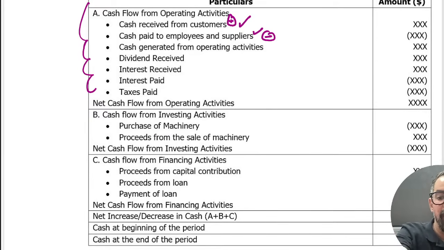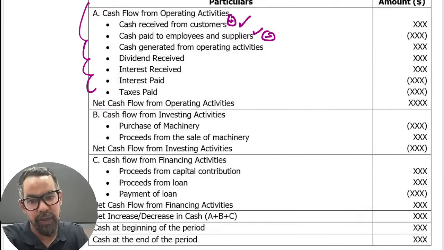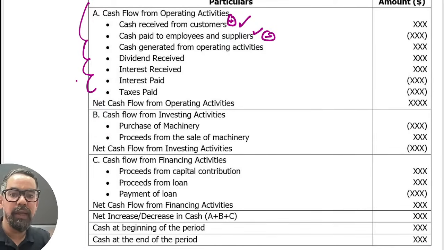The only game is that you have to classify what comes under which area. If you know whether a transaction comes under operating, financing or investing, the game is over. Dividend received is part of operating activity, dividend paid is part of financing activity. Then investing activities: purchases, proceeds.